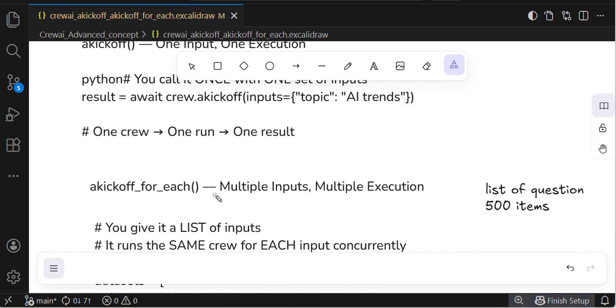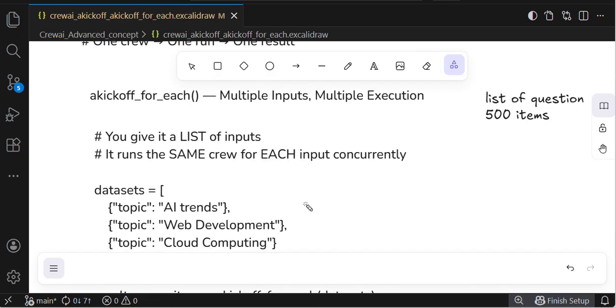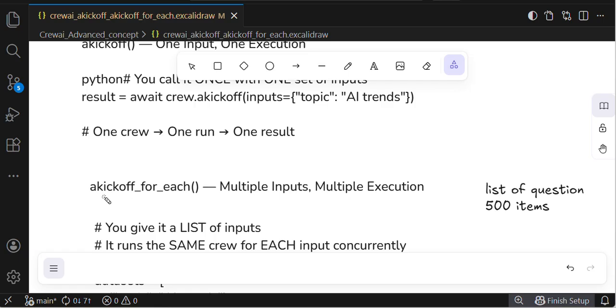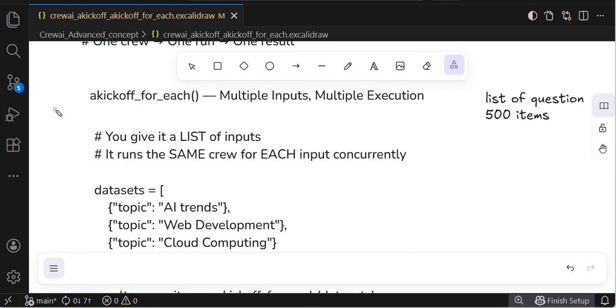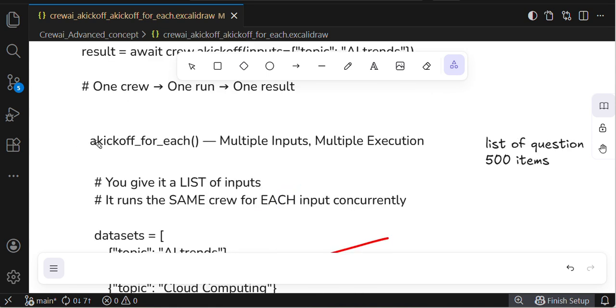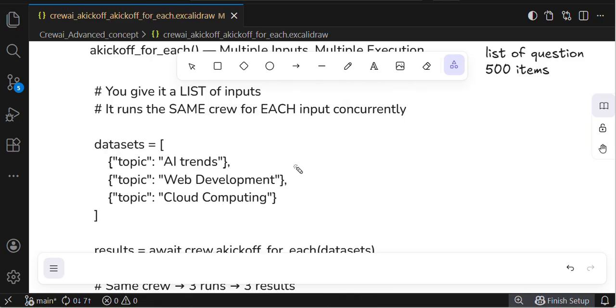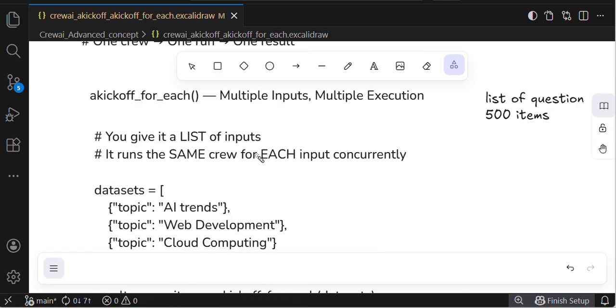If you use kickoff_for_each, it will be executed sequentially, one after another. It starts executing the first, then the next, then the next. But akickoff_for_each executes concurrently, not one by one, guys. Concurrently, at the same time. You need to remember this.